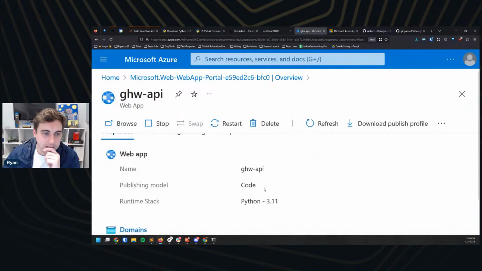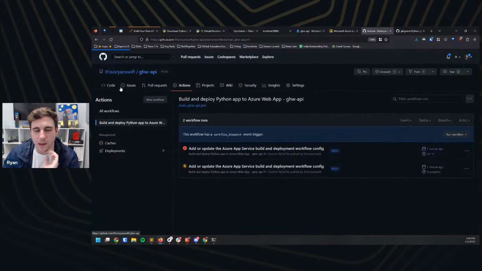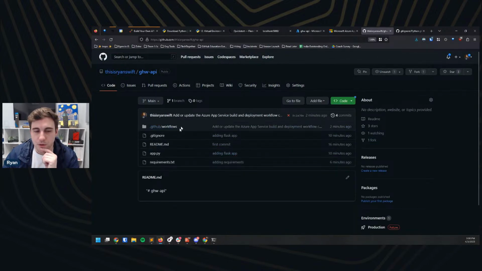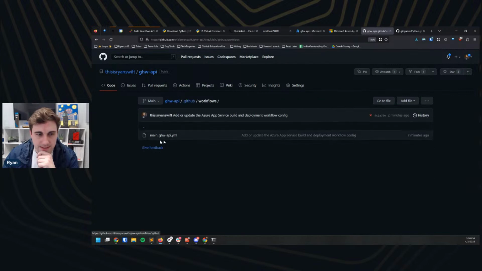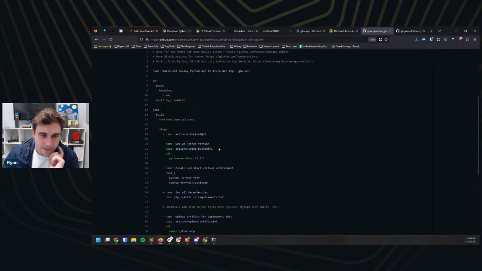All right. And I've got to zoom this out again just so I can see where I'm at. Cool. And so I'm going to come back over to the code here. And when you enable that GitHub Actions thing on Azure, it creates this for you. And so we took a look here. It wrote all of this for us. It's going to make a virtual environment. Okay.